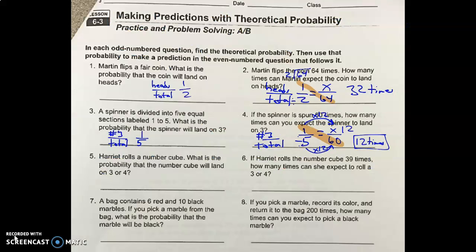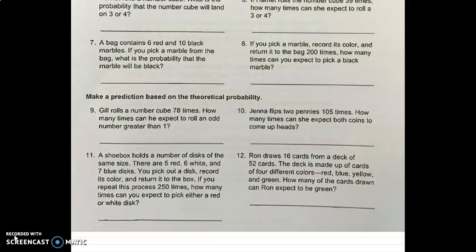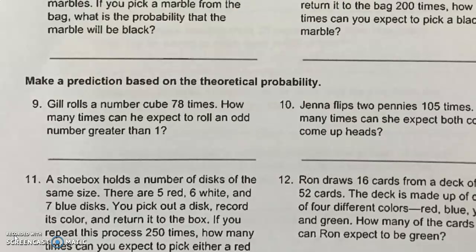All right. I guess I will help with numbers. Nah, I'm not going to help. I've already done 4 of them for you. All right, so 9 through 12, we're going to make a prediction based on the theoretical probability. So Gil rolls a number cube 78 times. That's in your notes. You already know that it's 26.